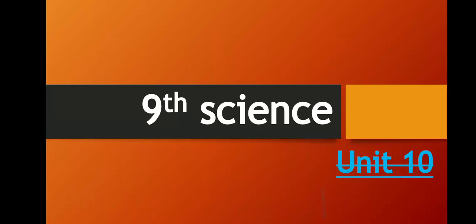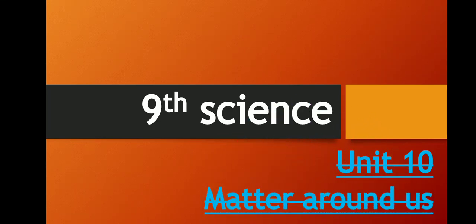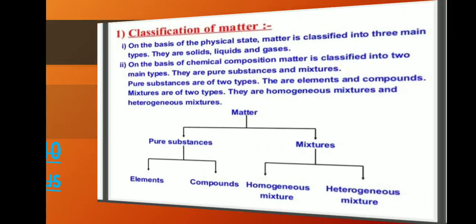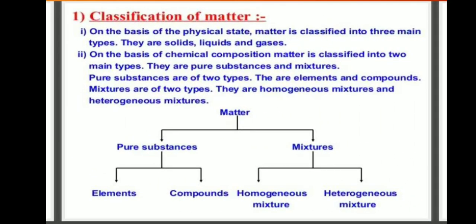Now we are going to talk about Unit 10, Matter Around Us. First one, matter is a very important point. First point, what is matter and the classification of matter. On the basis of the physical state, matter is classified into three main types: solids, liquids, and gases.